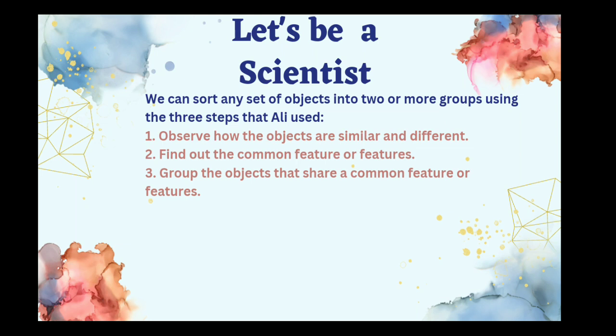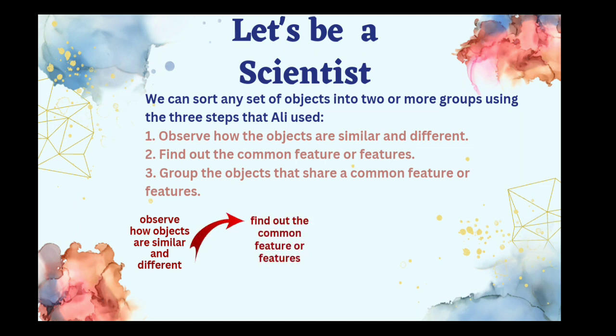Group the objects that share a common feature or features. So all the objects that have the same quality will be put in one group, and all the objects that do not have that quality or property or feature will be put in the other group. So what are the three steps? Observe how objects are similar and different. Find out the common feature or features, and then group the objects that share a common feature or features.